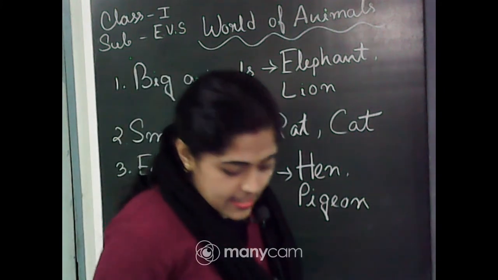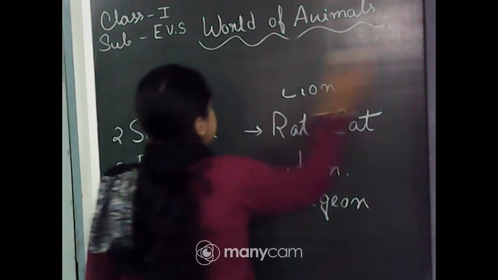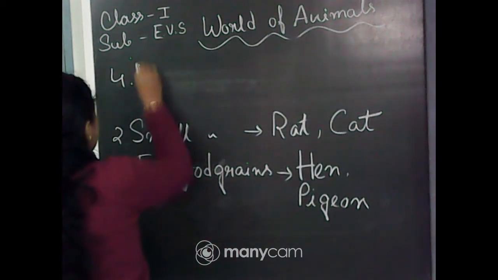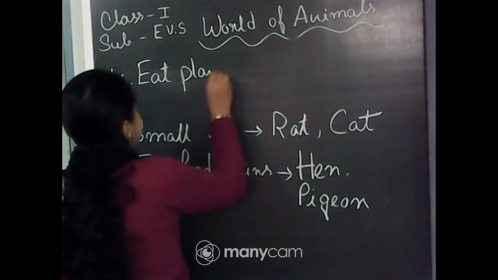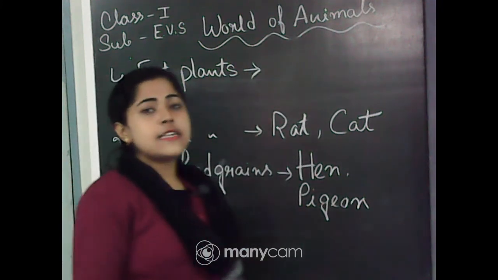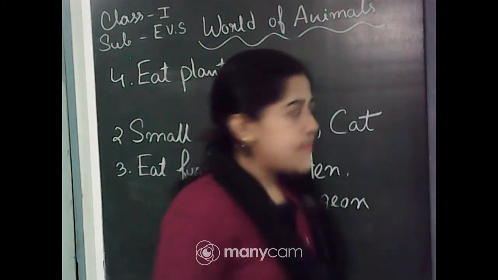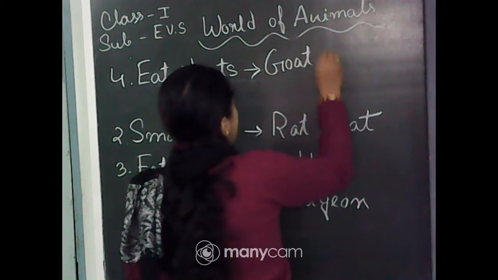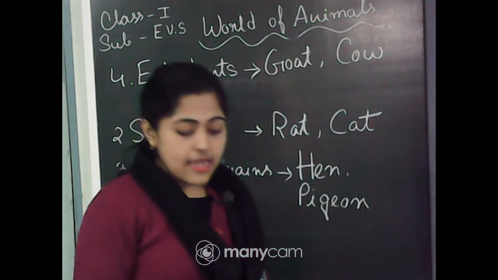Next is question number 4, that eat plants. So which animal eats plants? You know, plant eaters, they eat plants, leaves, grass. So you have to write 2 examples, that is goat and cow. I am writing here only 2, goat and cow.